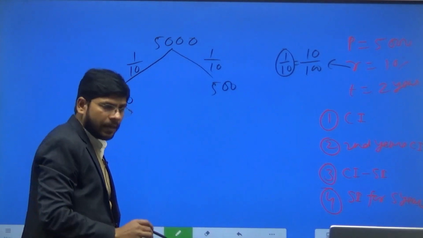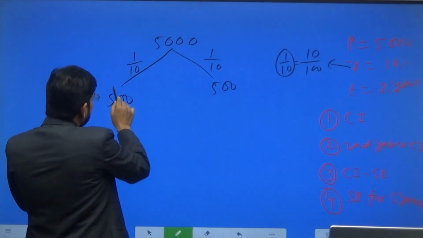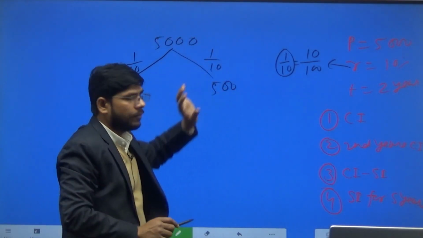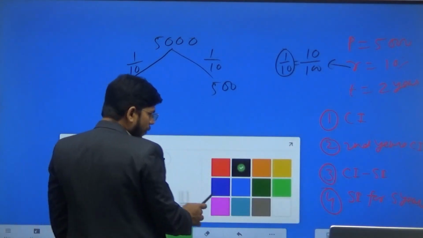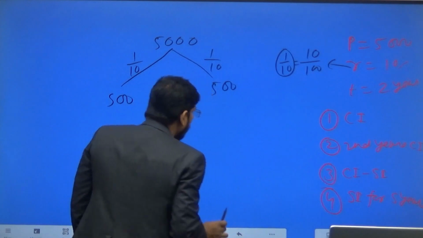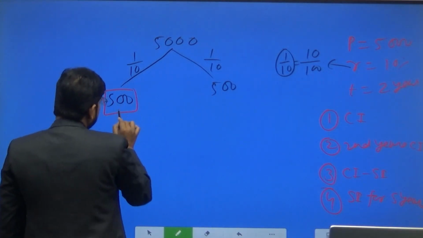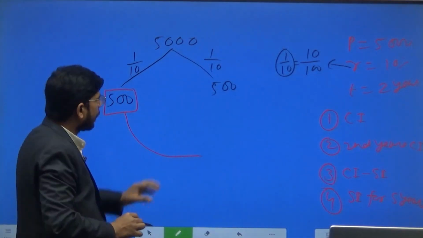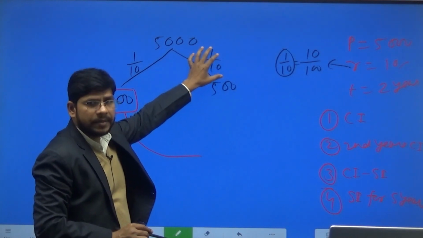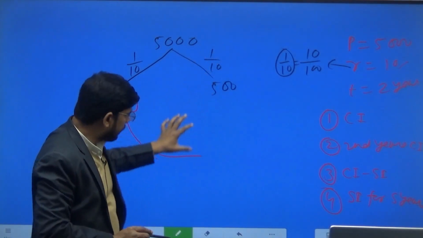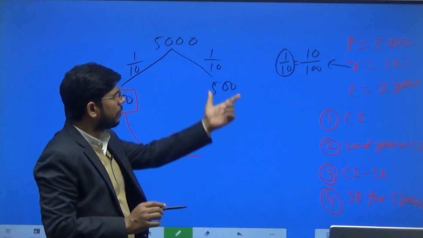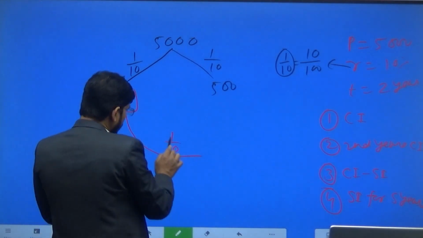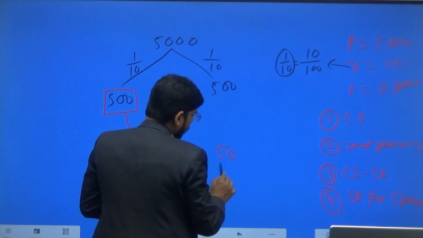Clear? Now this is the interest on the principal amount for the first year, and this is the interest on the principal amount for the second year. But in compound interest, we have to give interest on the interest of the first year. Whatever rate of interest is there for the second year will be applicable here. So the rate of interest for 2 years is the same, 10%. So 1 by 10 of 500 will be 50.